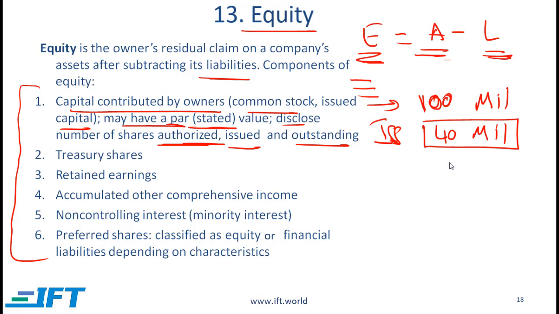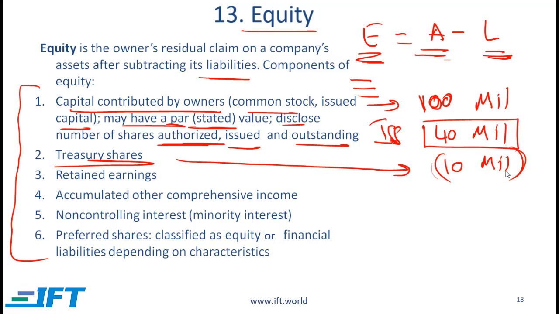A year later, a company might buy back 10 million shares. This buyback of shares is called a treasury stock operation. This is referred to as treasury shares. So we buy back 10 million treasury shares, and what we are then left with is 30 million shares outstanding.